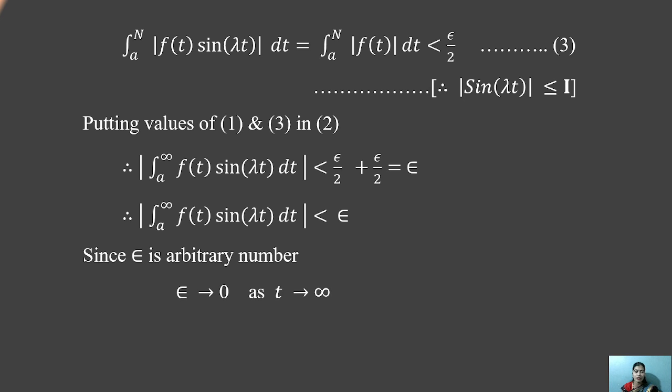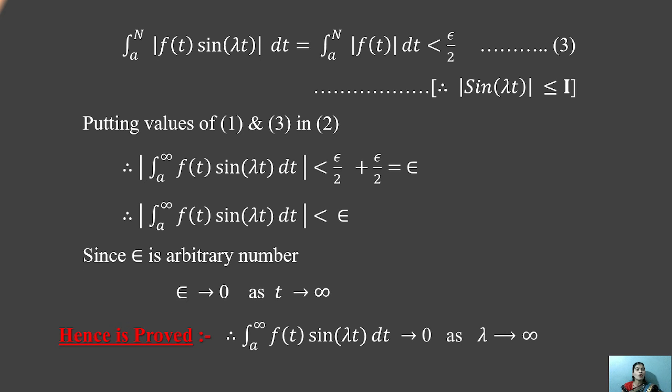Epsilon is an arbitrary number. Epsilon tends to 0 as t tends to infinity. This is the proof, since epsilon is arbitrary and tends to 0 as t tends to infinity.